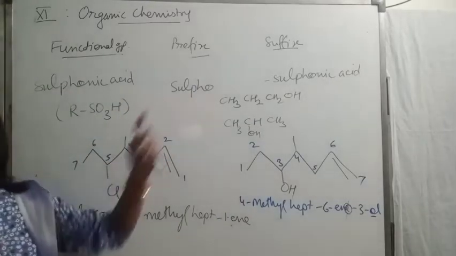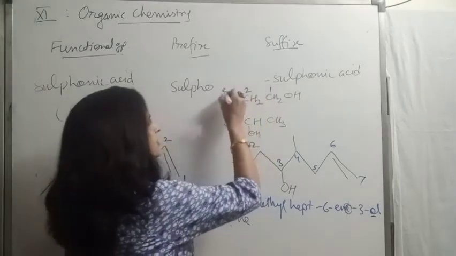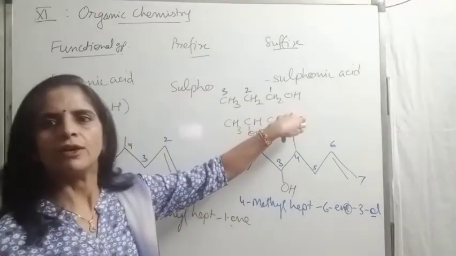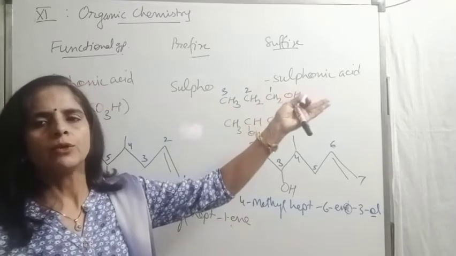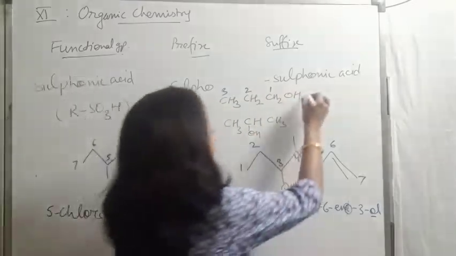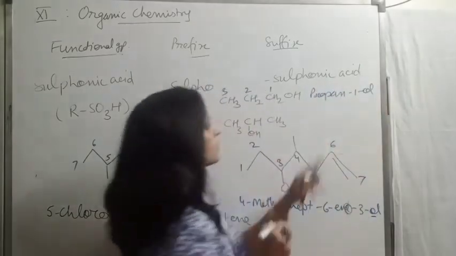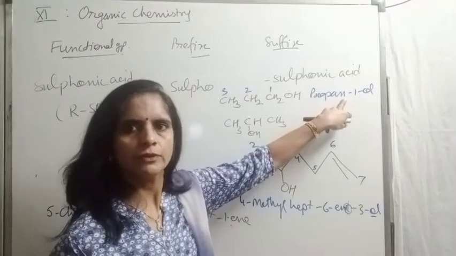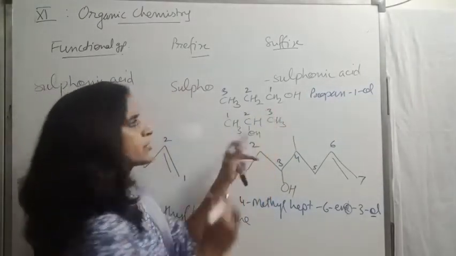For example, if I have these two examples, IUPAC, very simple, right now, propan-1-ol. 3 carbon chain, single bond, propane, alcohol we use ol, that is on 1st carbon. Propan-1-ol. But now I am not using this e of propane. 3 carbon chain, ol is on 2nd carbon.